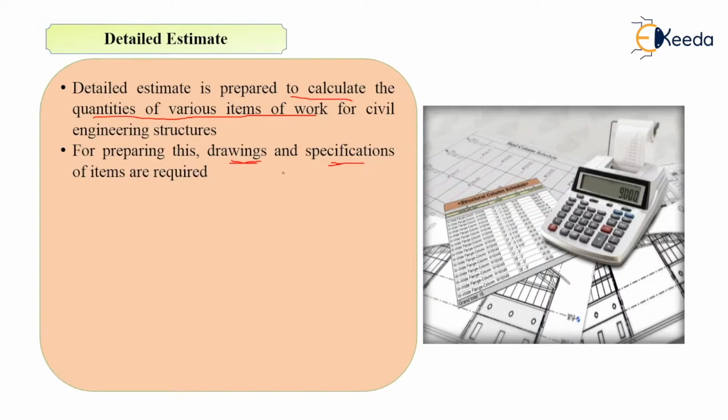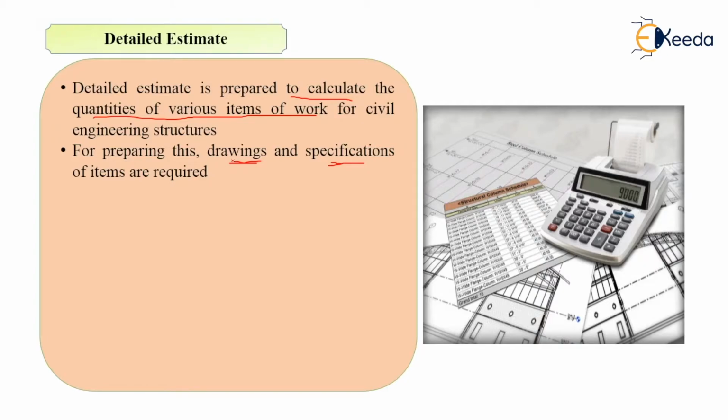For example, if you want to find out how much will be the quantity of brickwork, what you will do? You will first find out the length of wall, then you will measure the height of wall, and then you will multiply it by the thickness of wall so that you will get the total quantity of brickwork in meter cube.